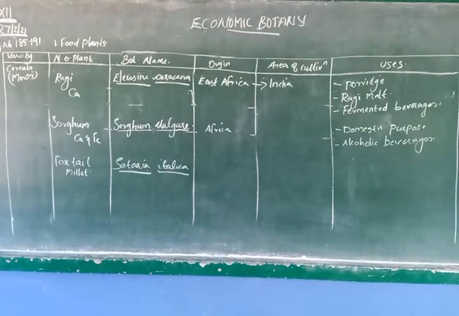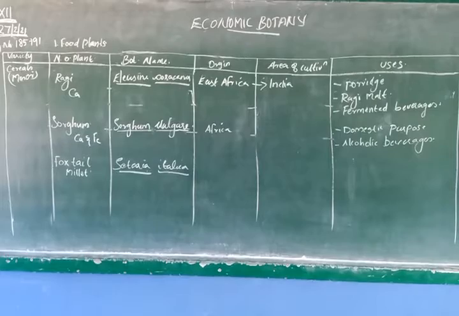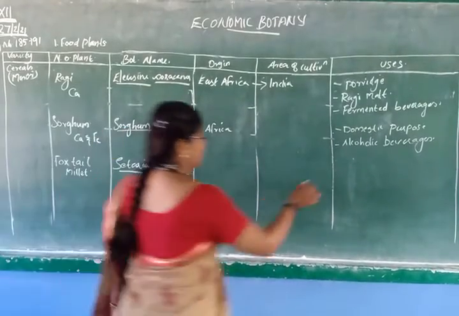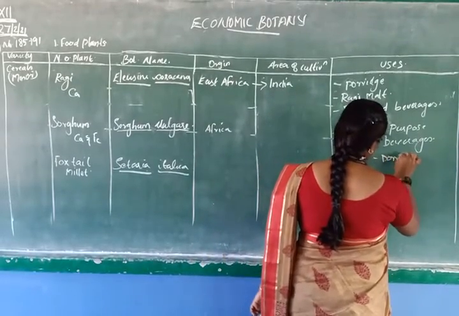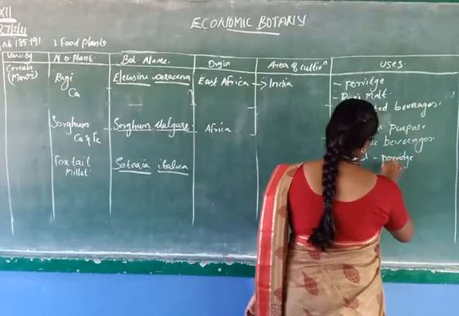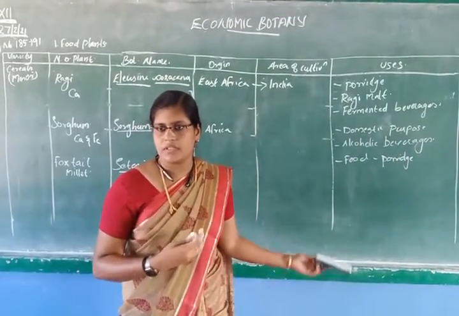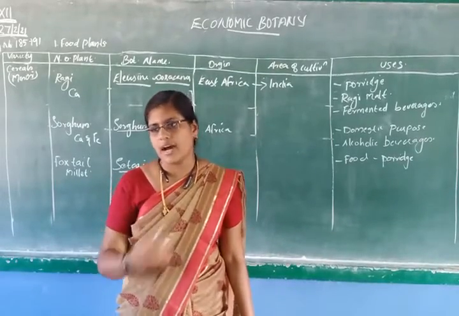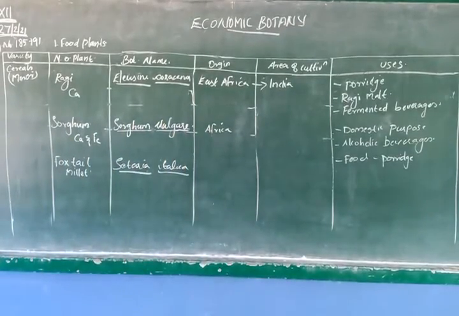Then also we will give this millet in the form of porridge for lactating mothers. So foxtail millet, Setaria italica.